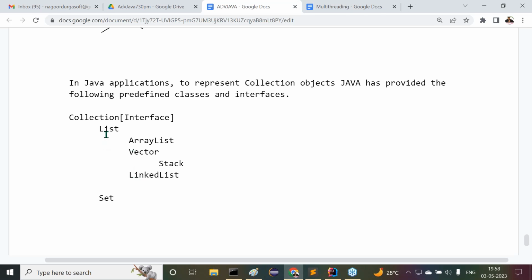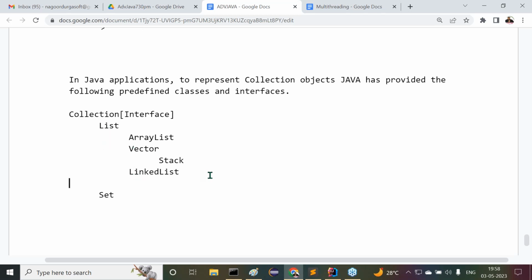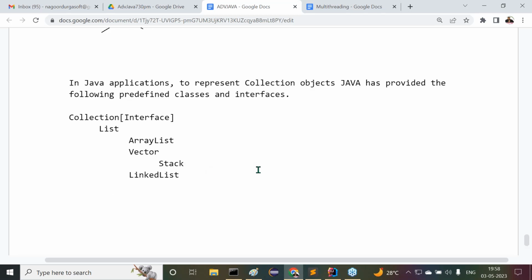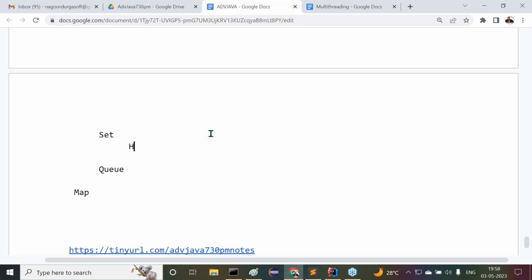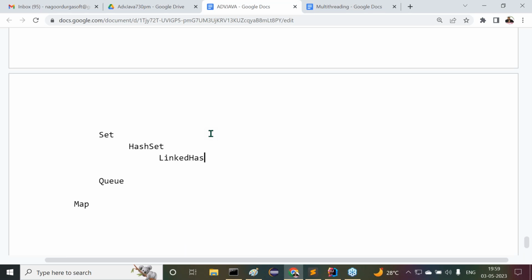Again, LinkedList is available as an implementation class of List. Similarly, another one is Set. Inside this, many things are available. HashSet. For this HashSet, another child is available: LinkedHashSet. Then we have SortedSet. Then for SortedSet, NavigableSet is available. For NavigableSet, TreeSet exists.